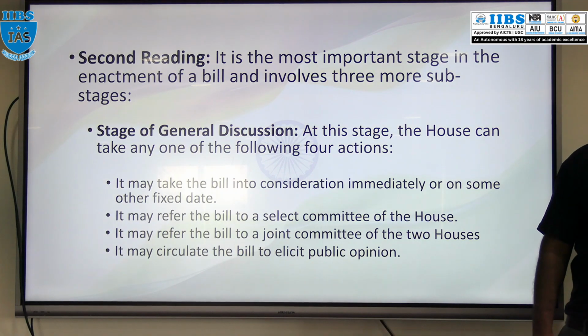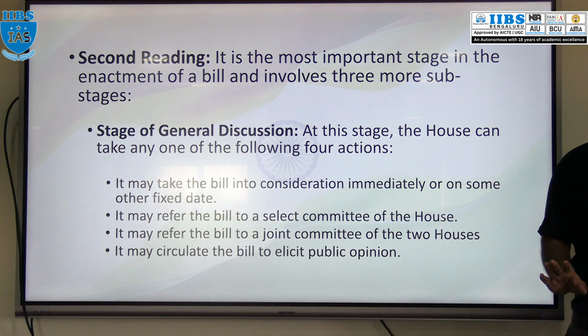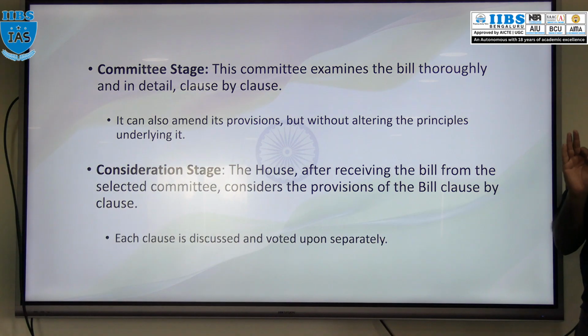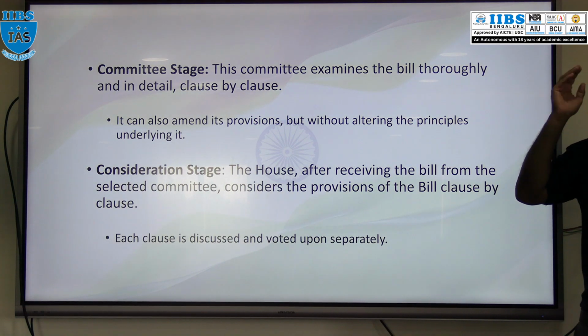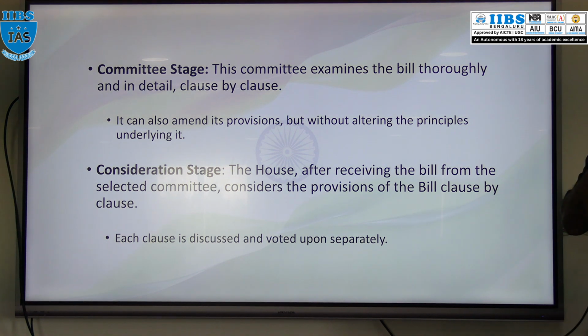PRS website that they can do. So that is the stage of general discussion, the first sub-stage under the second reading. So in second reading, the bill will be discussed, or it can be referred to the committee. Then the committee stage we discuss now.